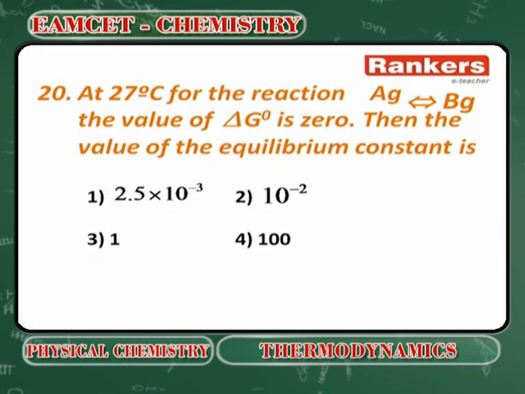Next. At 27 degrees centigrade, what is the value of the equilibrium constant? What is the expression for delta G naught?